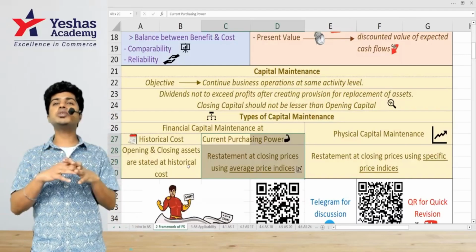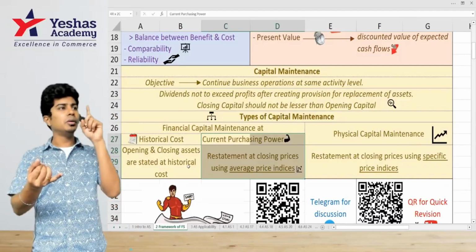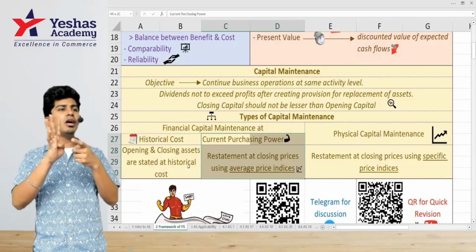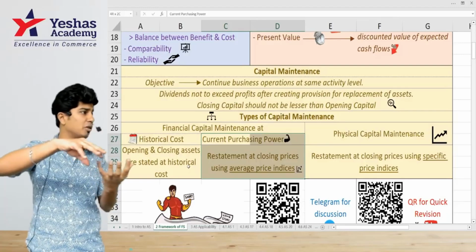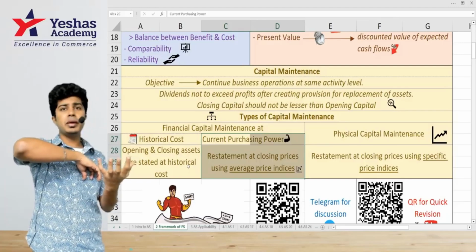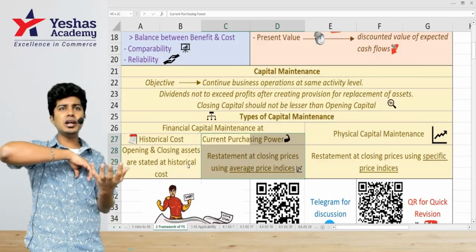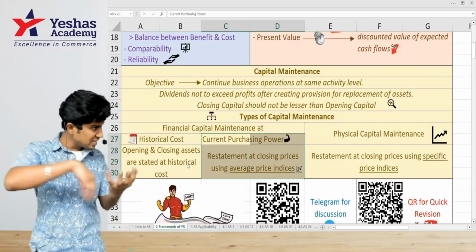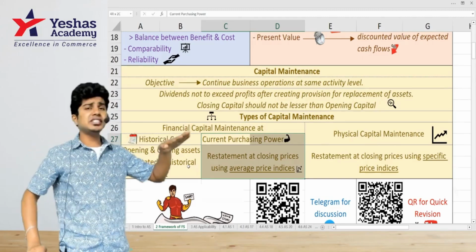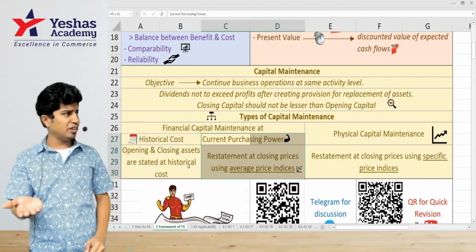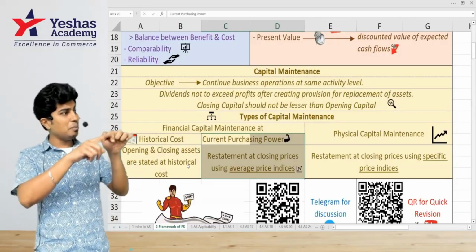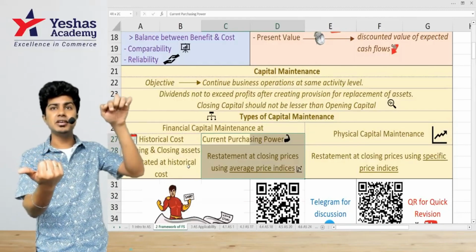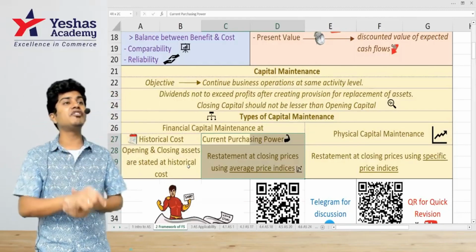Average FMCG, fast moving consumer goods: toothpaste, brush, shampoo, soap, everything that you use on a day-to-day basis, fast moving commodities, biscuit, bun, bread, chocolate, cream biscuit, all put together as FMCG. In this FMCG sector, average price basis has become what? If they say 115, it means 115 this year, keeping 100 as the basis for last year. So the price has increased by 15%.